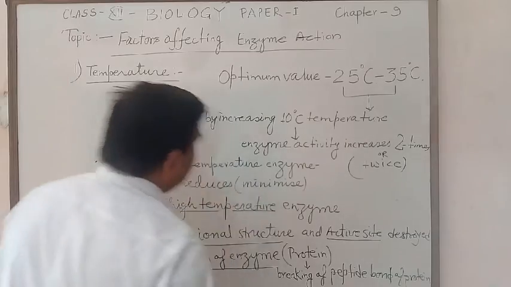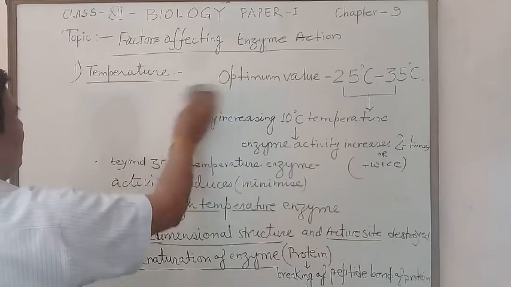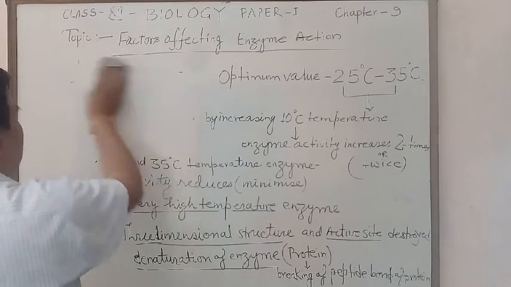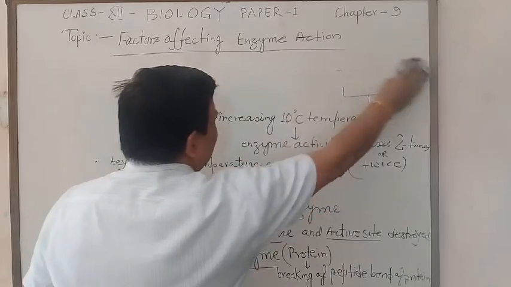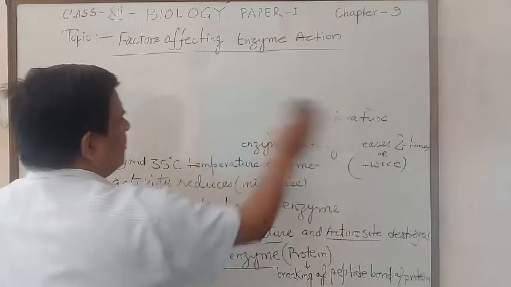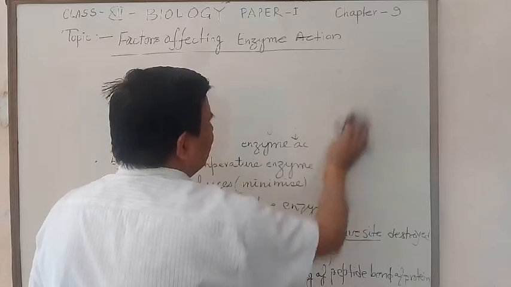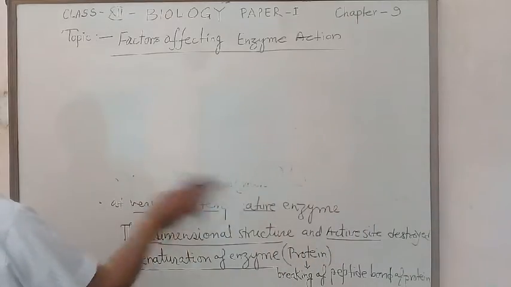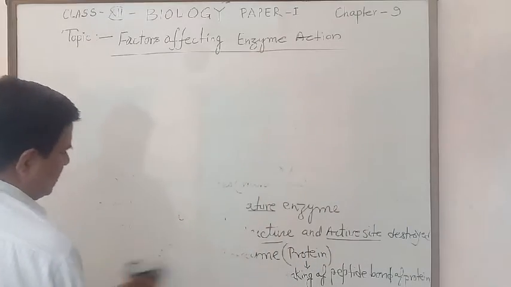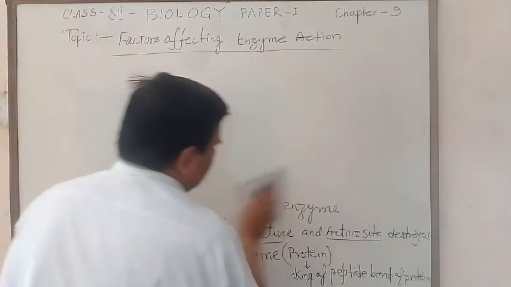So this is the first factor, temperature, which affects the enzyme action. The second factor is pH.